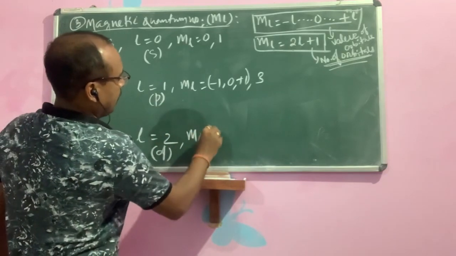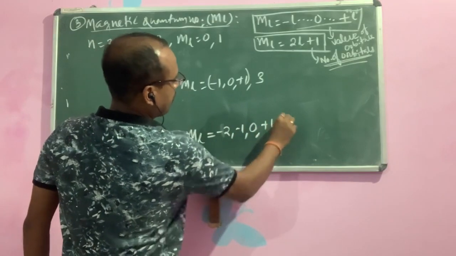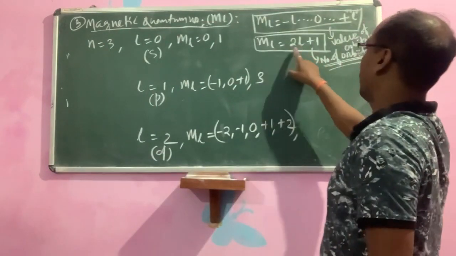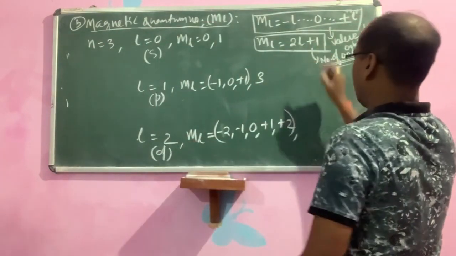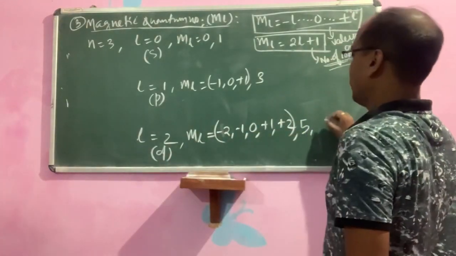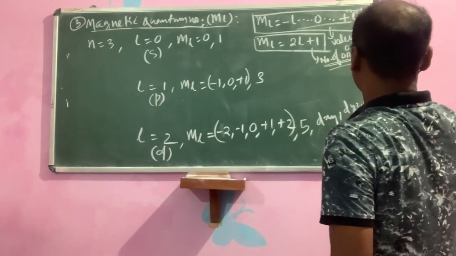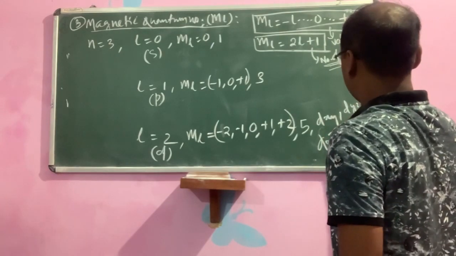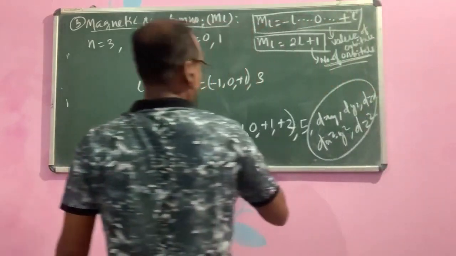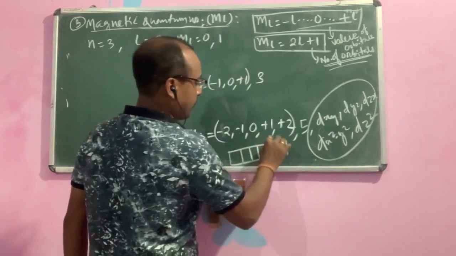So the ml value, ml is equal to minus 2, minus 1, 0, plus 1, plus 2. How many orbitals? 1, 2, 3, 4, 5. Also you can put here L value 2: 2 into 2 plus 1, that is your 5. Or here we can also count 1, 2, 3, 4, 5. These are the dxy, dyz, dzx, dx square minus y square, and dz square, the d orbitals. D is also having 5 orbitals.